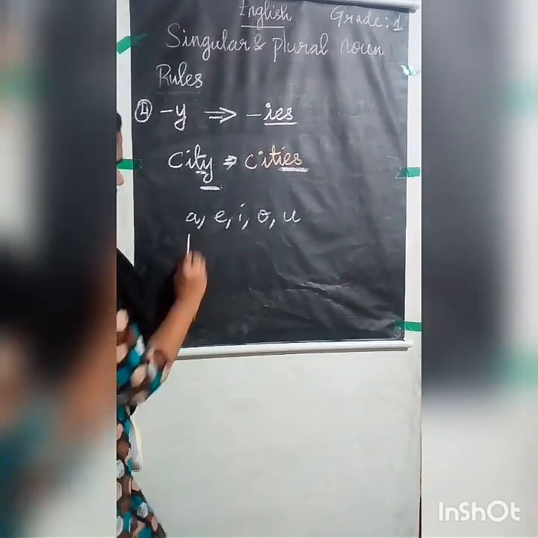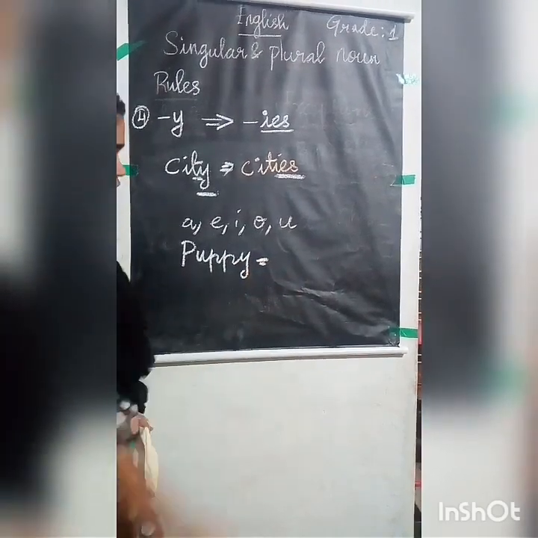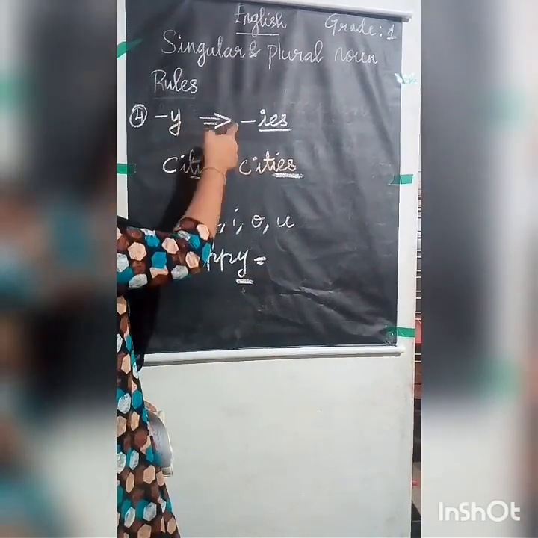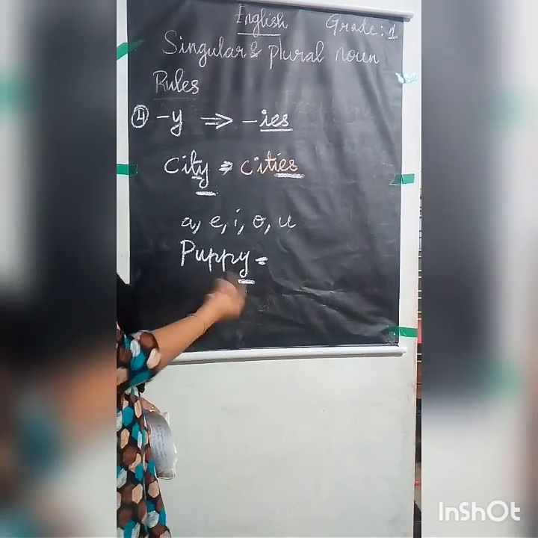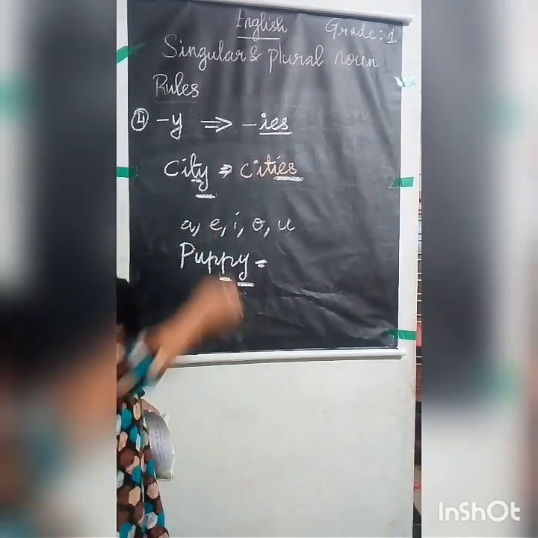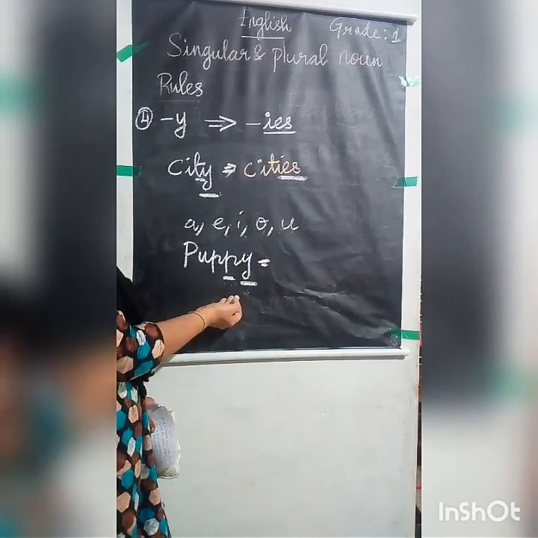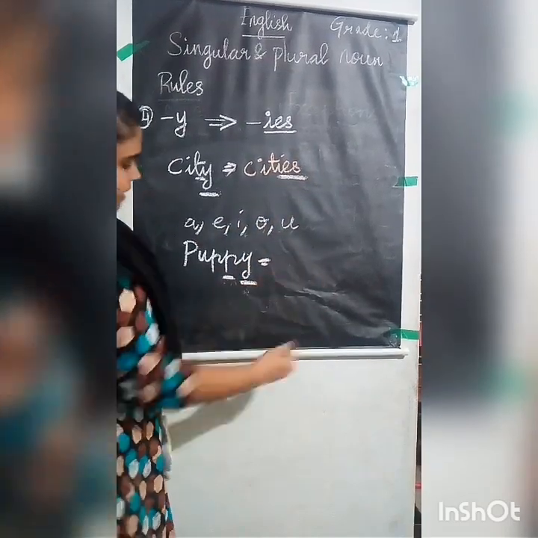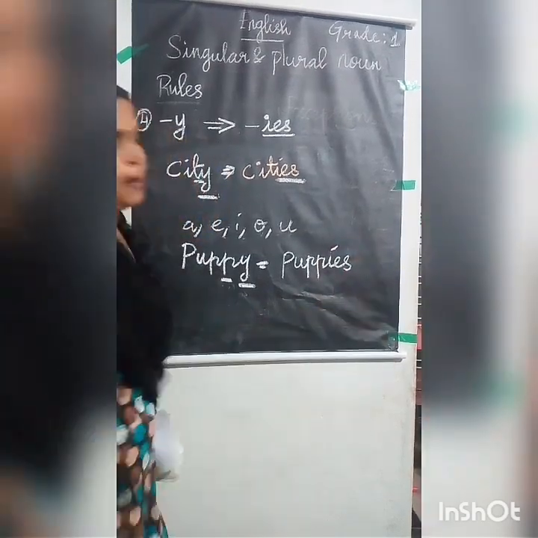Now I am giving you one more example. Puppy. What is this? Puppy. So here also you see the last letter is ending in Y, as I told in the rule. So now you see the letter before it. It is P. And then you check whether it is a vowel or not. A, E, I, O, U are vowels. So none of these letters is before Y. So this is surely a consonant. So you can add IES at the end. So P, U, P, I-E-S, puppies.